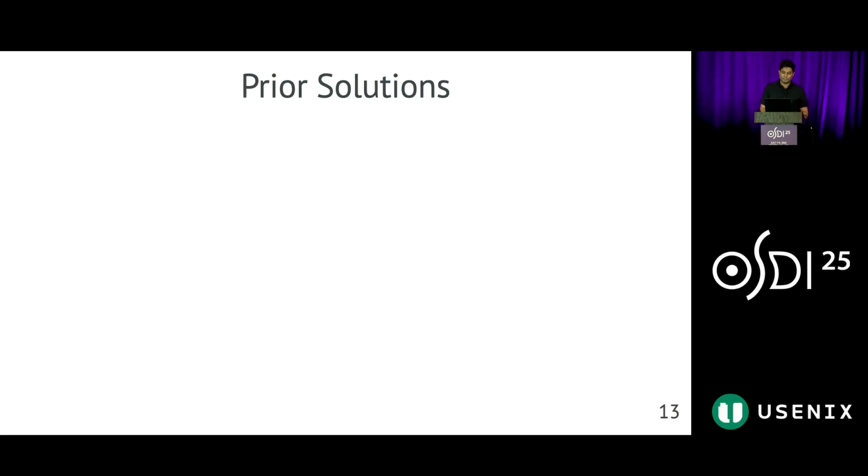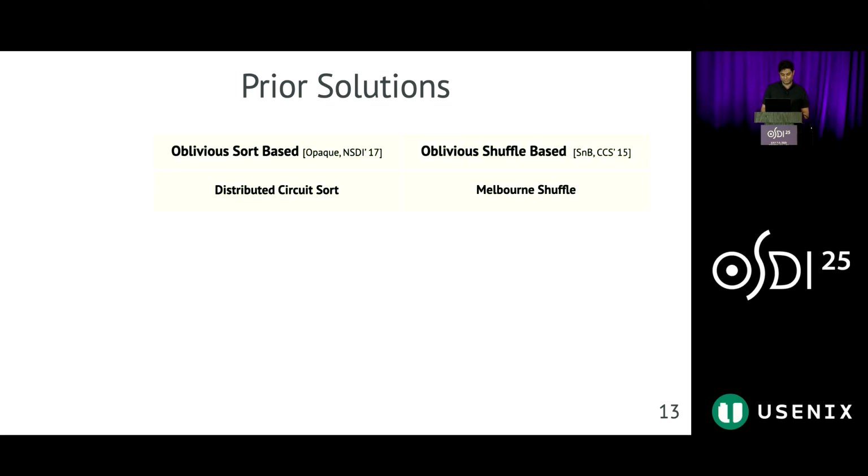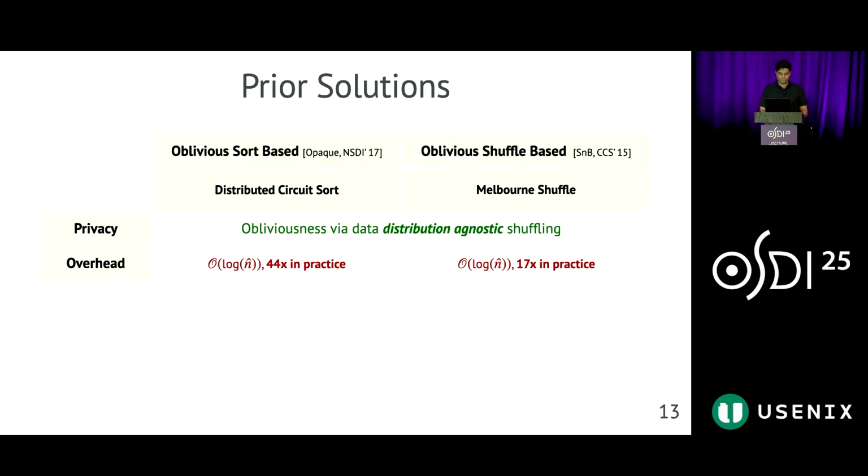Prior solutions to this problem prevent access pattern leakage either through oblivious sort algorithms like distributed circuit sorting, or oblivious shuffle algorithms like Melbourne shuffle. Without going into details, both classes of these algorithms rely on data-distribution-agnostic approaches for obliviousness to ensure privacy. But unfortunately, the same approach incurs logarithmic overheads, which can go as high as 44 times for oblivious sort-based methods and 17 times for oblivious shuffle-based methods in practice.